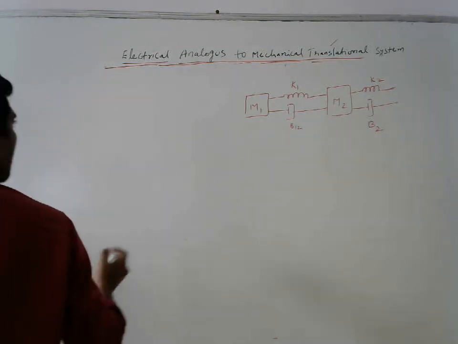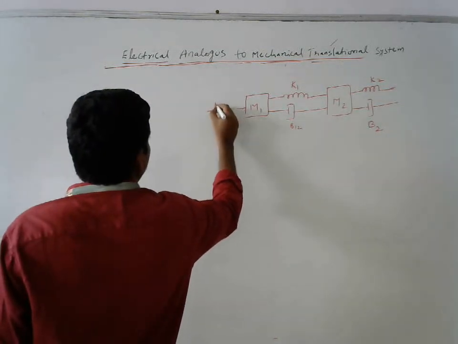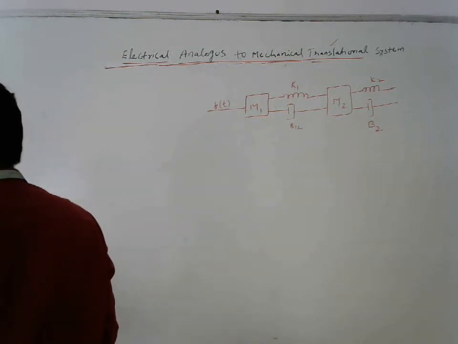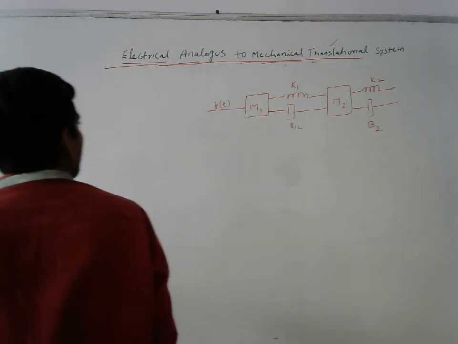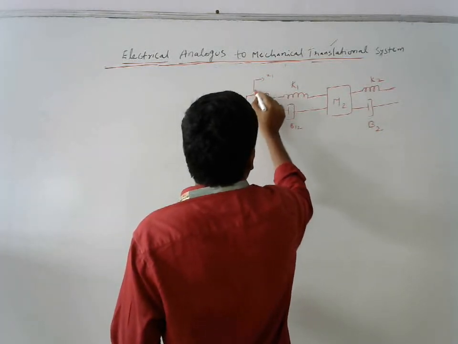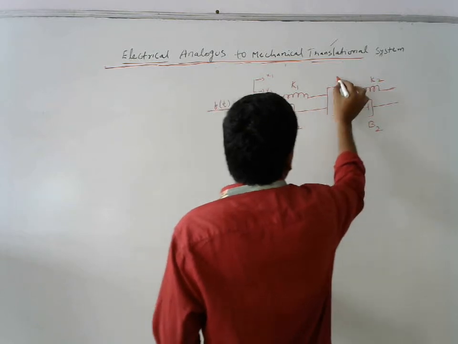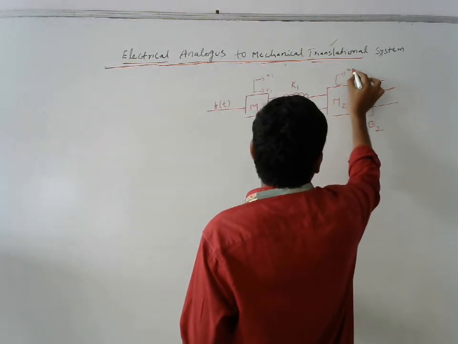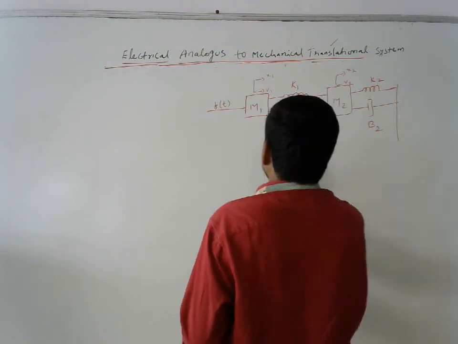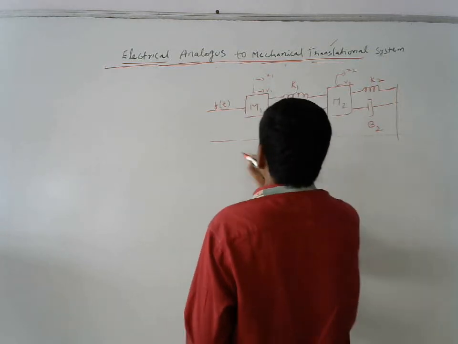Here I am applying force F of t. Here we have displacement x1 or velocity v1, and here displacement x2 and velocity v2. This is the given diagram.